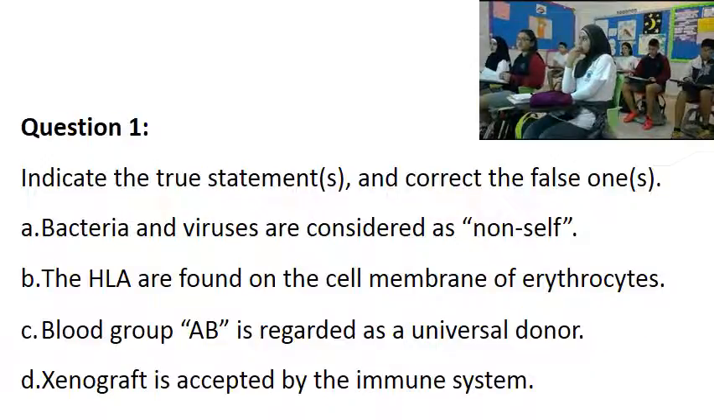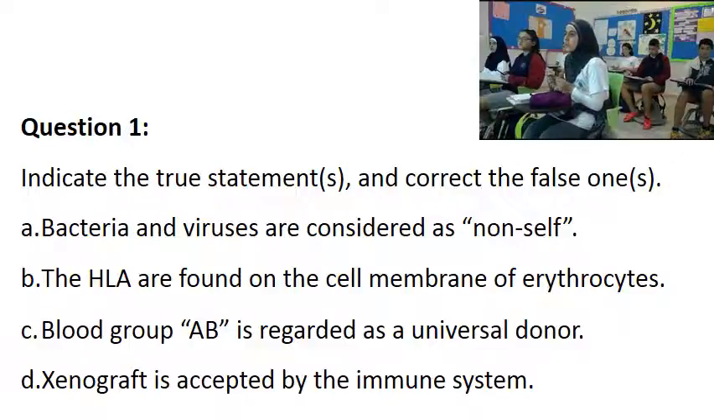B. The HLA are found on the cell membrane of erythrocytes. False. Correction: erythrocytes don't have HLA. Remember, when it's false, you have to say the whole statement again and write it on the test paper. So you have to say the HLA are found on the cell membrane of nucleated cells, or we can correct it in another way: the antigens or agglutinogens are found on the cell membrane of erythrocytes. Although erythrocytes don't have HLA, they have antigens or agglutinogens.